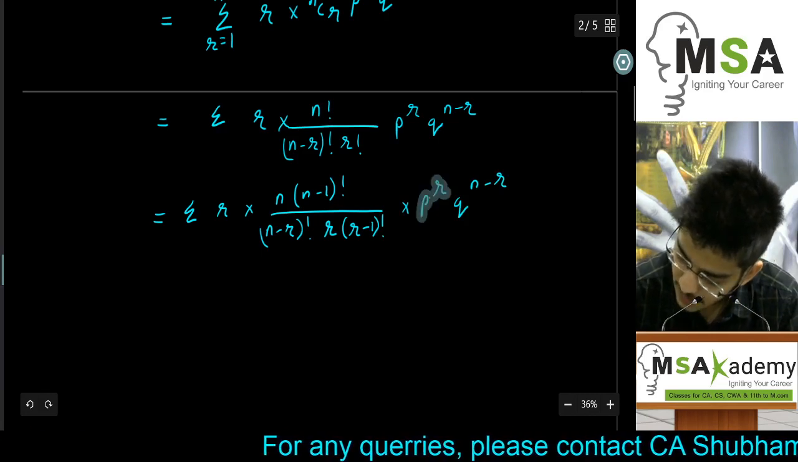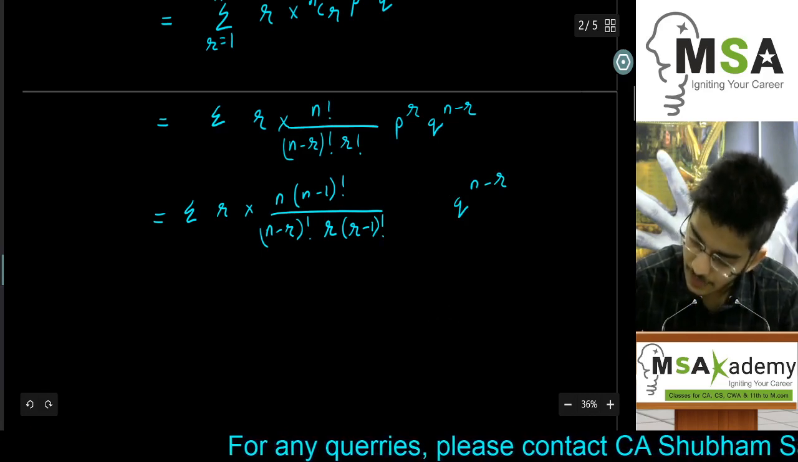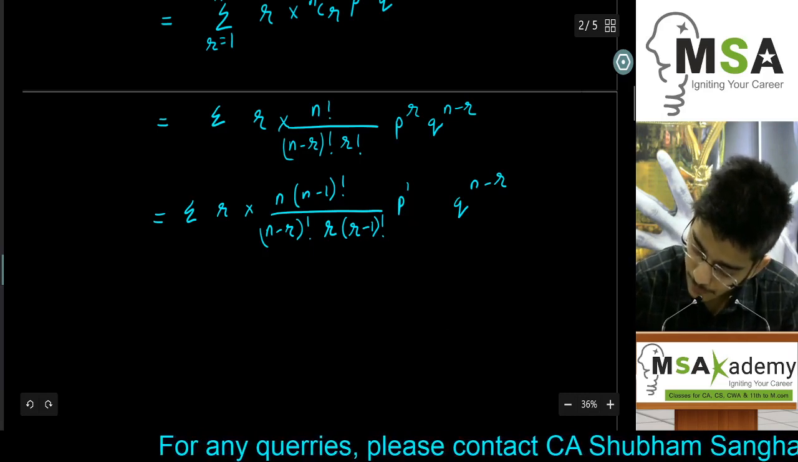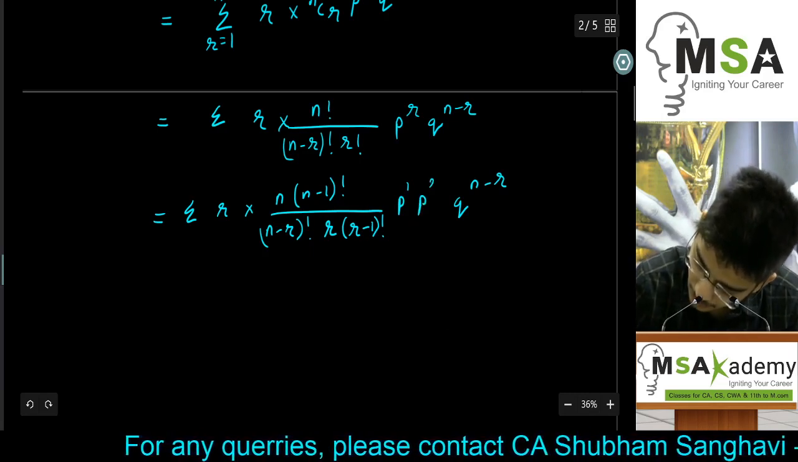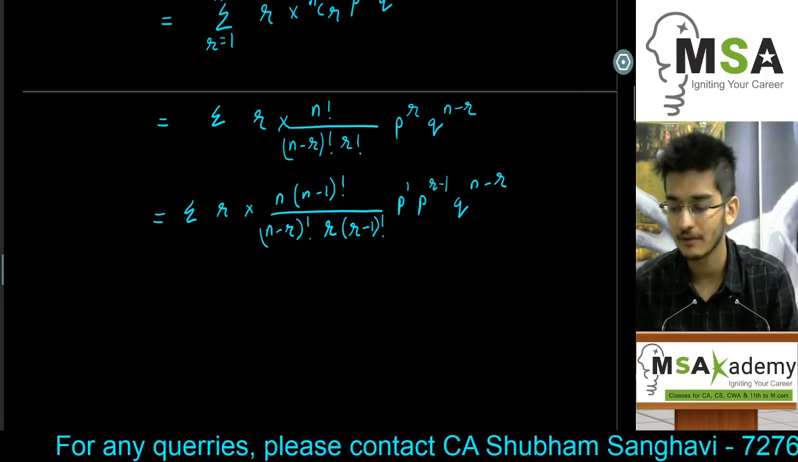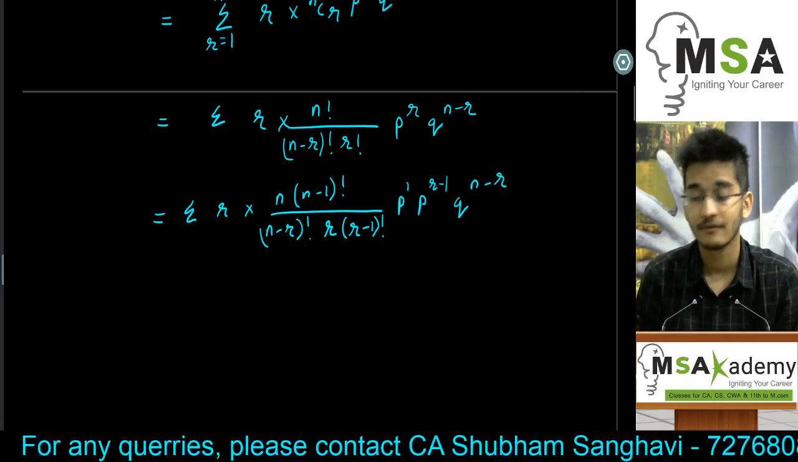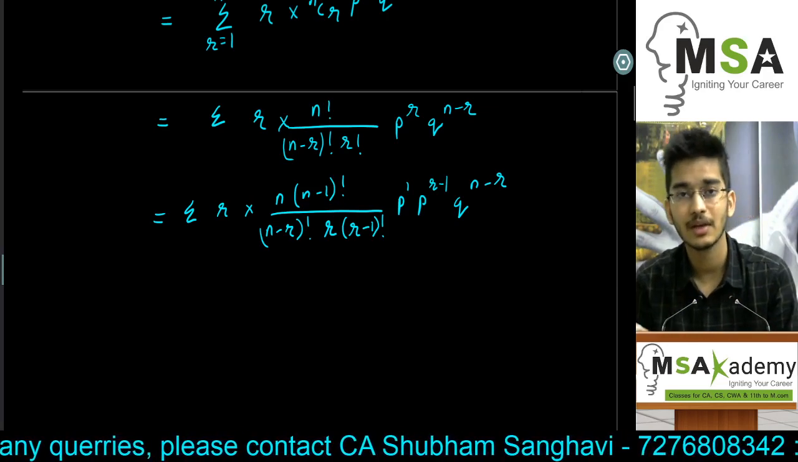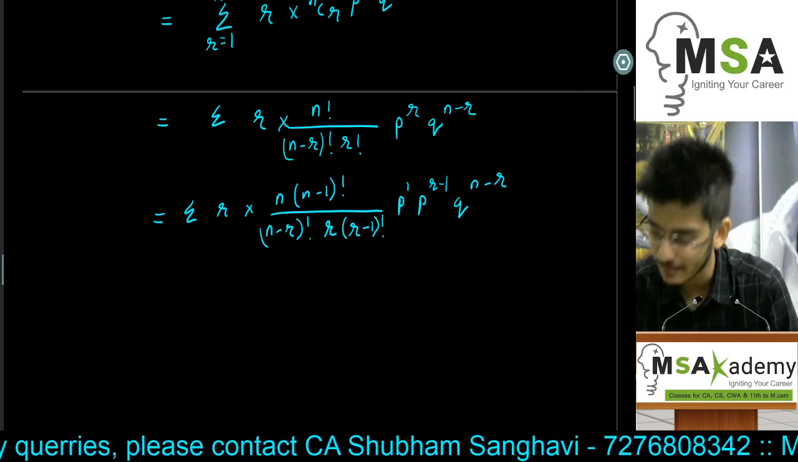Also, I'm going to change p raised to r. I'm writing p raised to r as p raised to 1 into p raised to r minus 1, times q. So I'm taking one p outside of p raised to r. We are multiplying p r times, so taking one p outside, the remaining p's will be r minus 1 times.